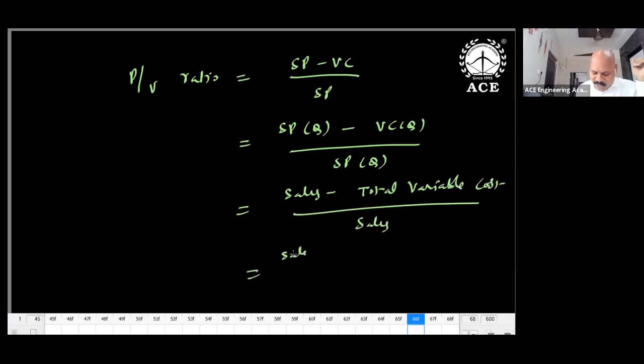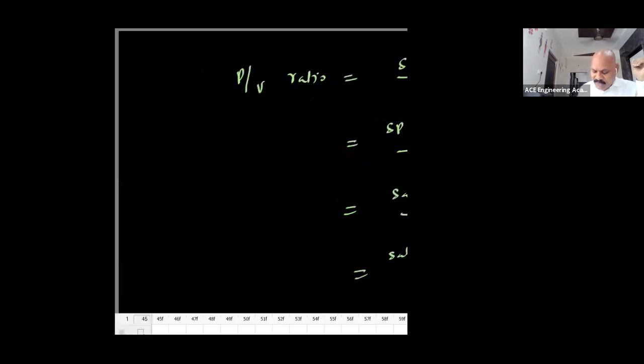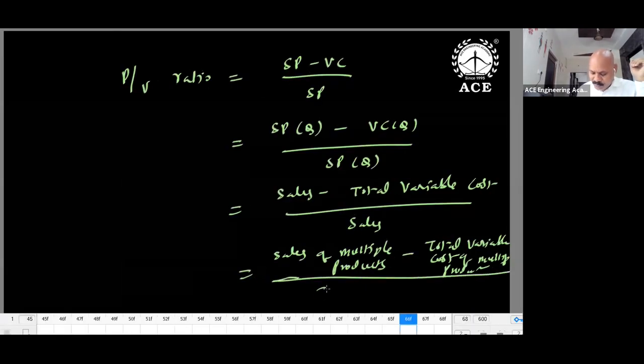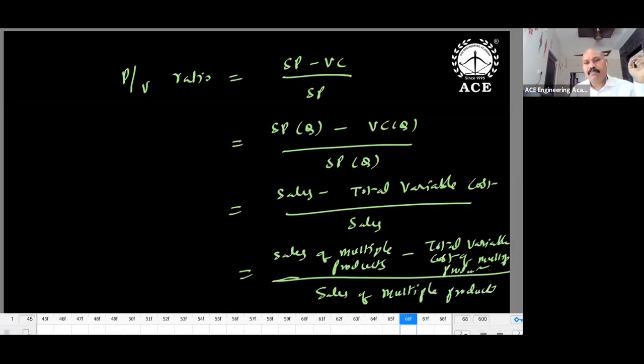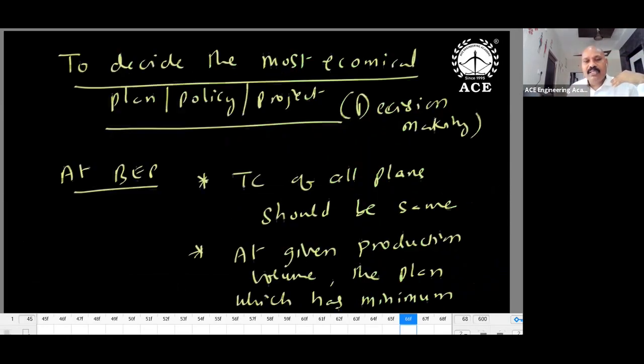In case of multiple products, it is sales of multiple products minus total variable cost of multiple products, divided by sales of multiple products. Then we'll get the P by V ratio. Once you get the P by V ratio, FC divided by P by V ratio is nothing but break even sales.